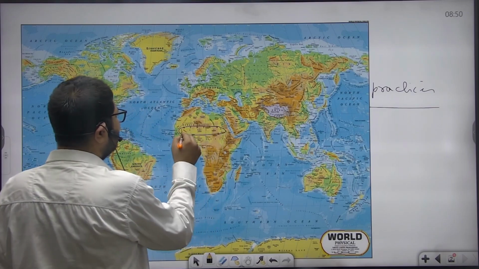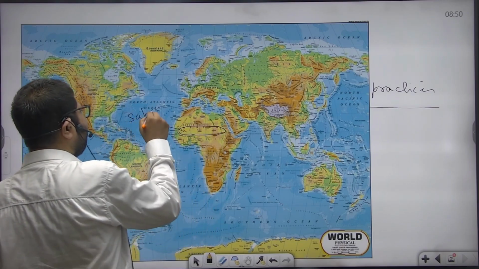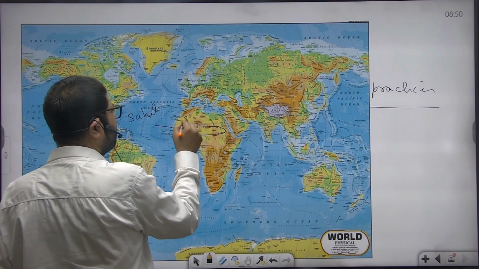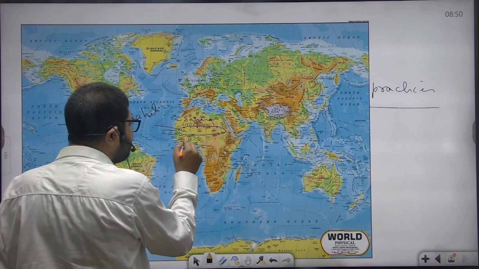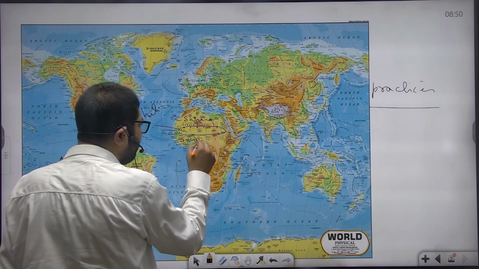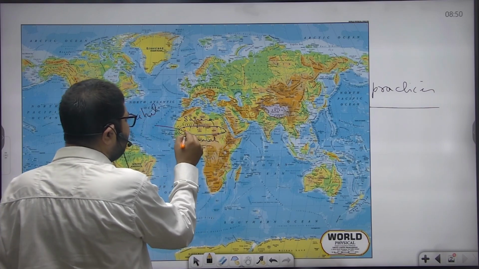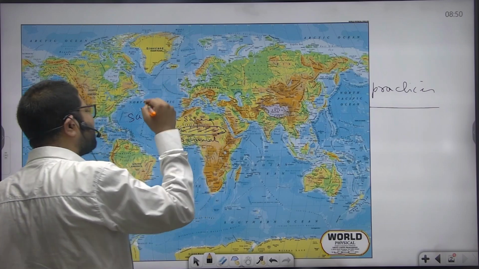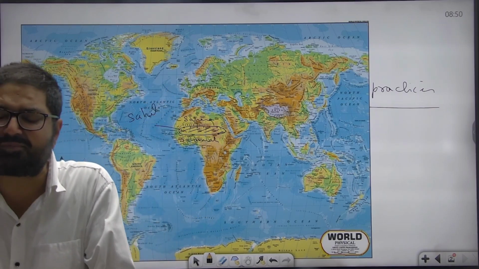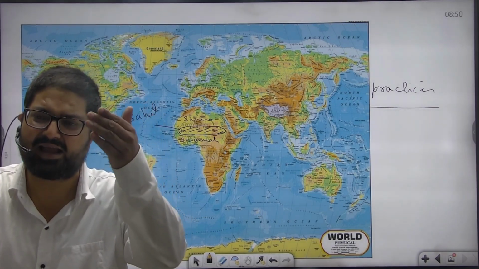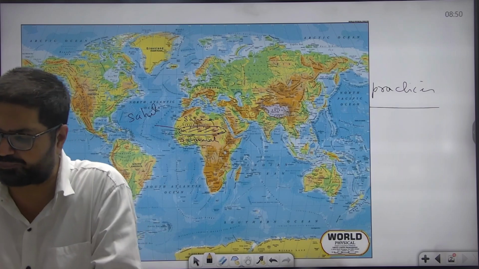Sahel region lies to the south of Sahara Desert and to the north of savanna climate. In between, this is the Sahel region. It is a semi-arid tract lying between Sahara Desert in the north and savanna climate in the south.